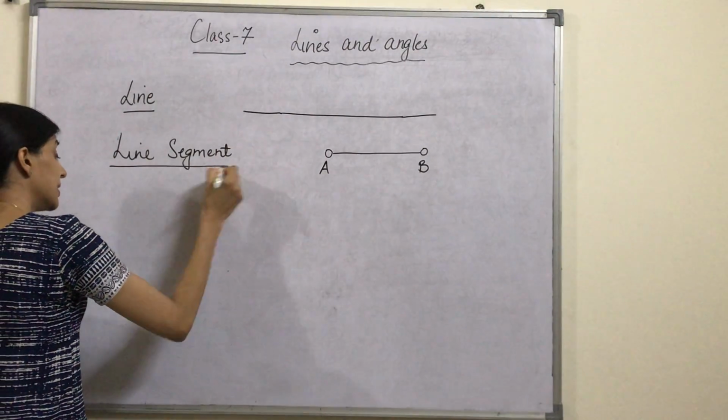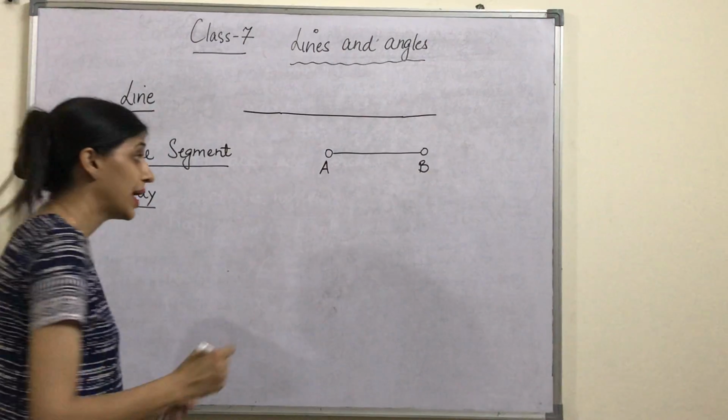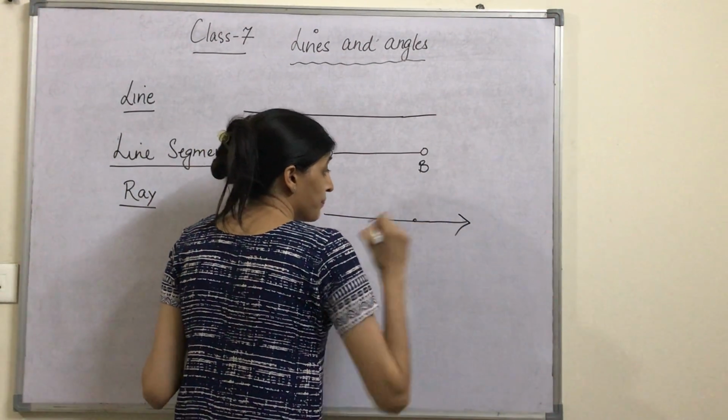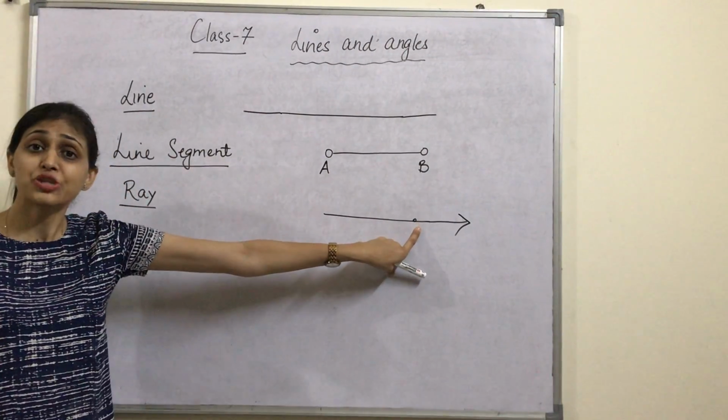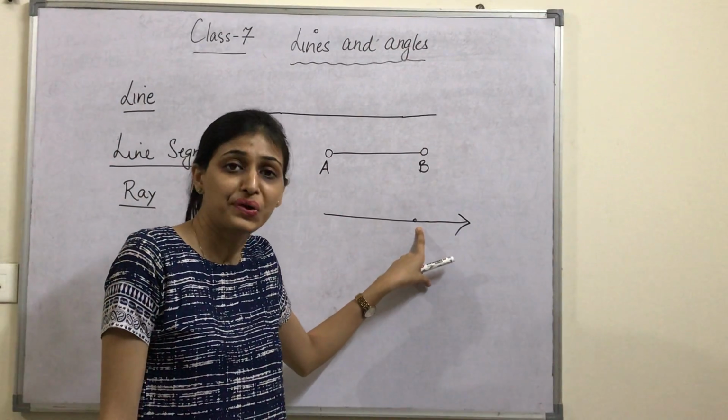Now the third thing is ray. When I talk about a ray, a ray can be extended in a single direction. A line which points in a single direction is known as a ray.